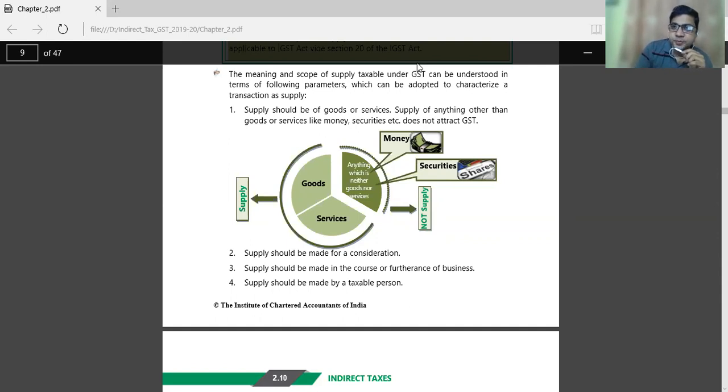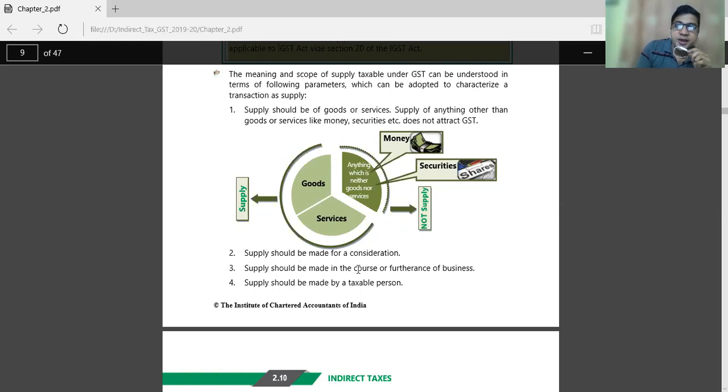Whenever a shopkeeper sells goods, or a restaurant owner supplies food, these are all services for a consideration. Consideration is in the form of money. Whenever we sell goods or services, we receive a certain amount of consideration.